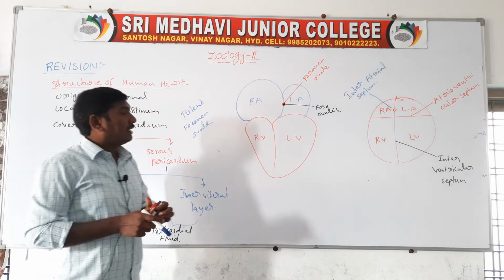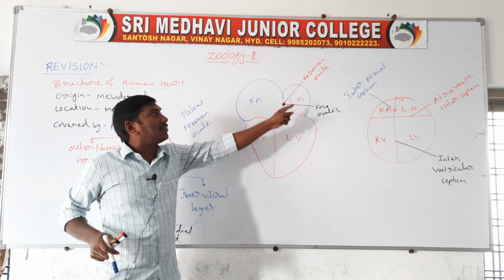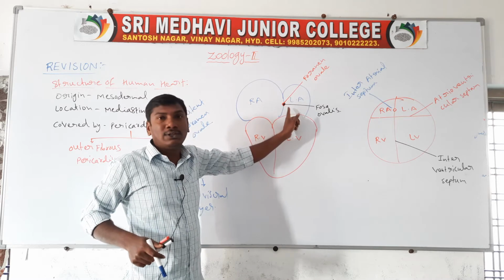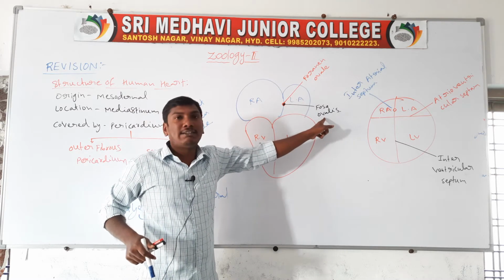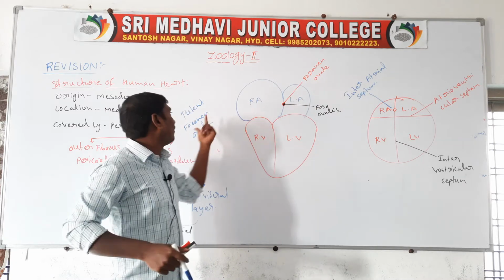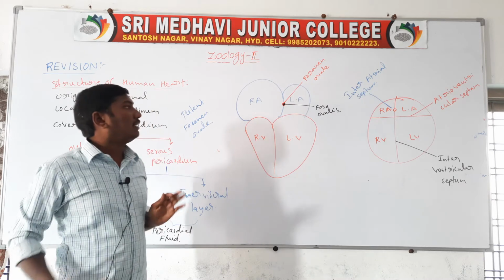To summarize: the interatrial septum in the fetal stage contains a hole called the foramen ovale. After birth, the hole is closed and is called the fossa ovalis. In a few persons, the hole does not close, and this is called patent foramen ovale.